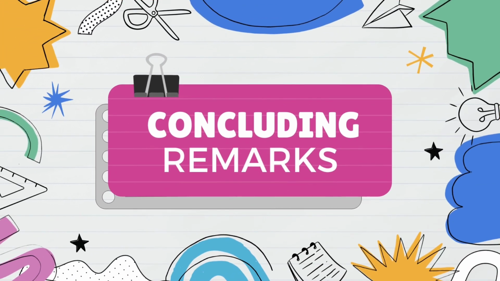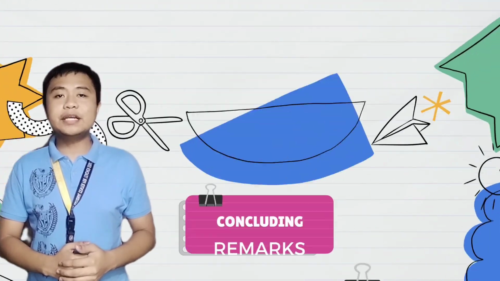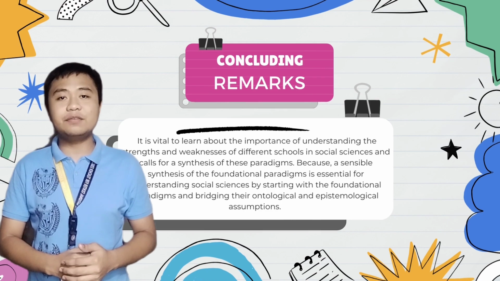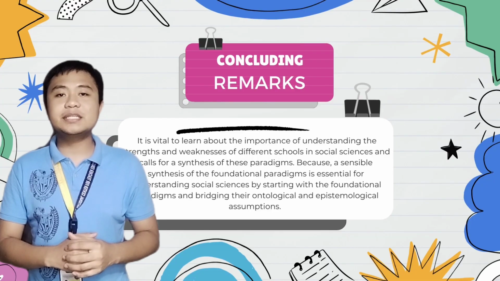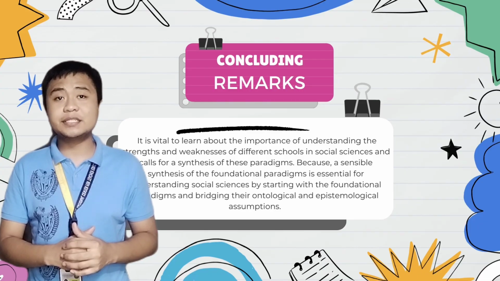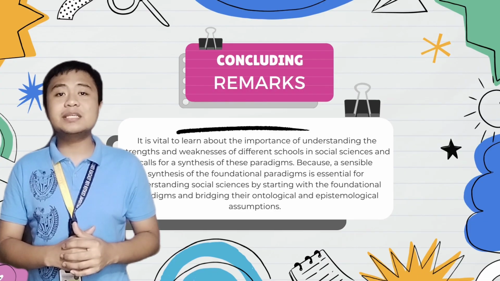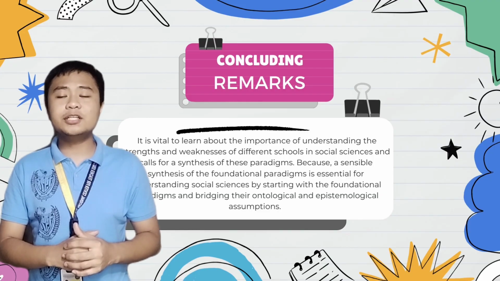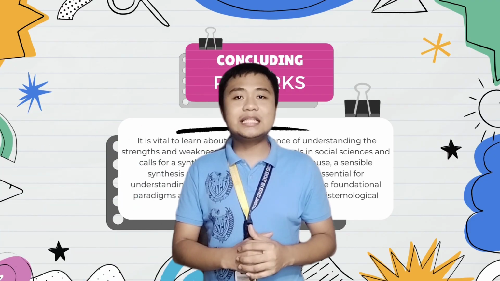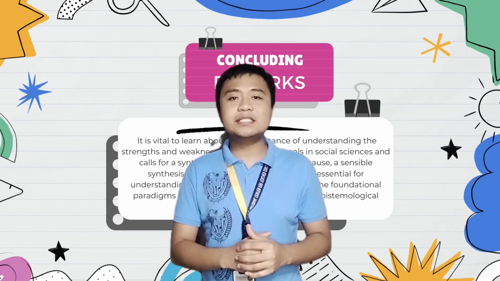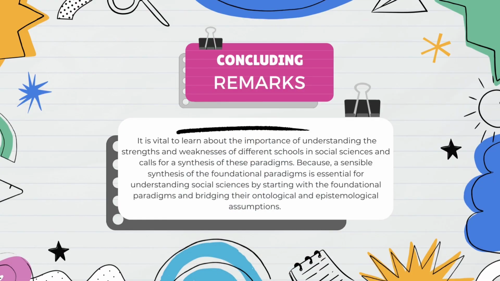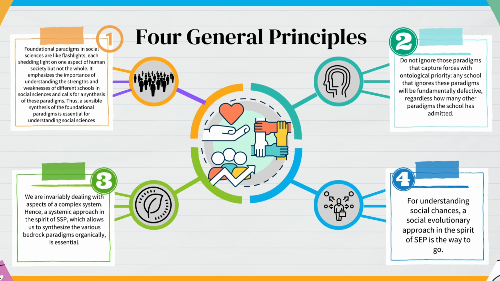As for my concluding remark, it is vital to learn about the importance of understanding the strengths and weaknesses of different social schools, because a sensible synthesis of the foundational paradigms is essential for understanding social sciences, starting with the foundational paradigms and bridging their ontological and epistemological assumptions. Ultimately, it is up to students of human society to decide which paradigms to deploy for understanding specific facts while keeping all the foundational paradigms in mind.